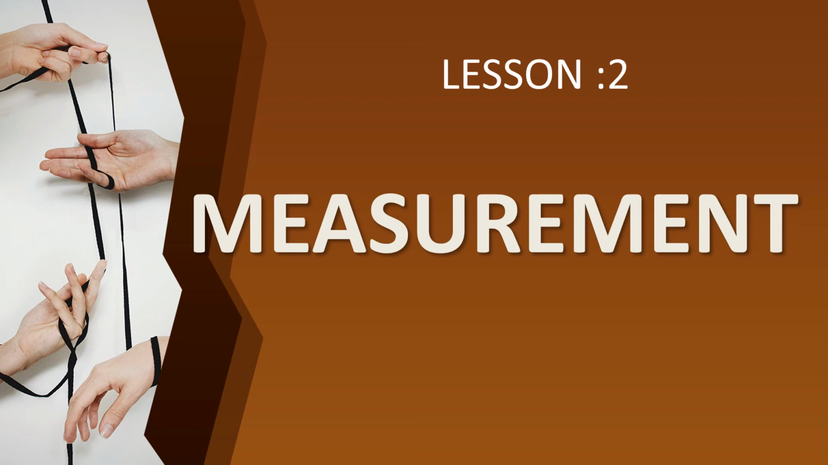You can see the tabular column on page number 16 and say the answer. For measuring length, what is the SI unit? Meter. And for measuring mass, kilogram is the unit. And for measuring time, second is the SI unit.